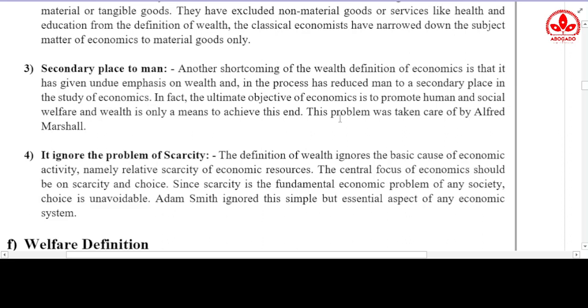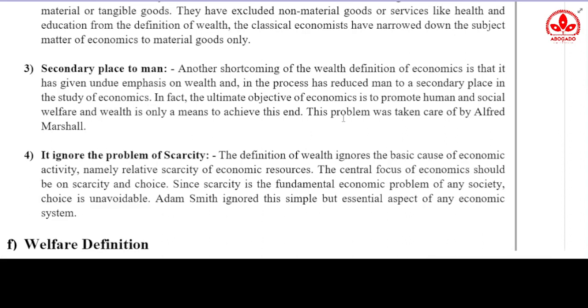Means according to the wealth definition, wealth, or sampatti, is at the top, and the human being is below wealth. In real life we say that humans are always above wealth. Meaning, nothing is more important than my family, all these things come later. So this thing is not present in the wealth definition. In the wealth definition, the first and foremost thing is wealth, and after that human beings are being given a position.